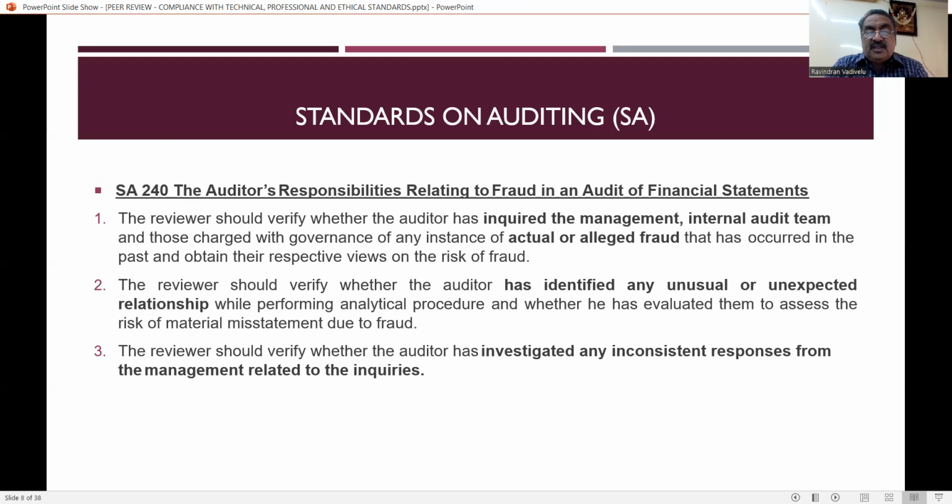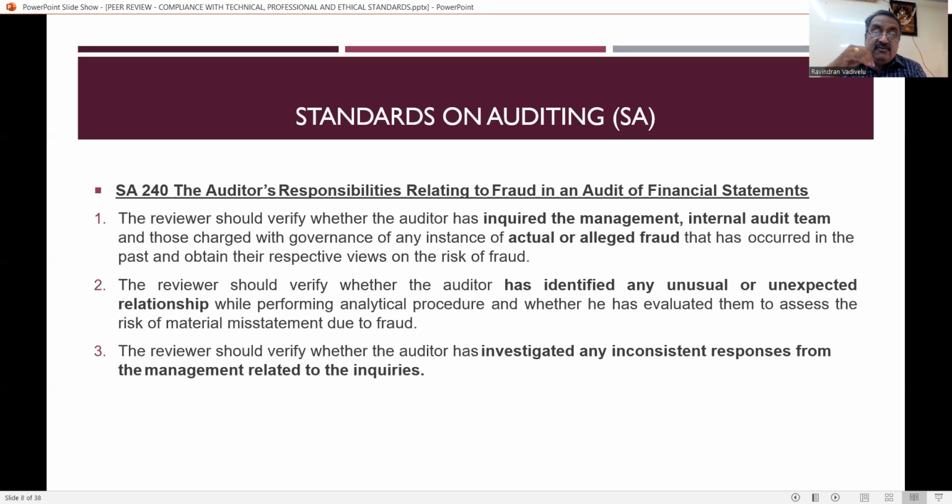What are the important things? The reviewer should verify whether the auditor has inquired of the management, internal audit team, and those charged with governance about any instances of actual or alleged fraud that has occurred in the past, and obtained their respective views on the risk of fraud. So it is a duty of the reviewer. They have to inquire with the management whether there is any actual fraud, or any alleged fraud that has taken place in the past.